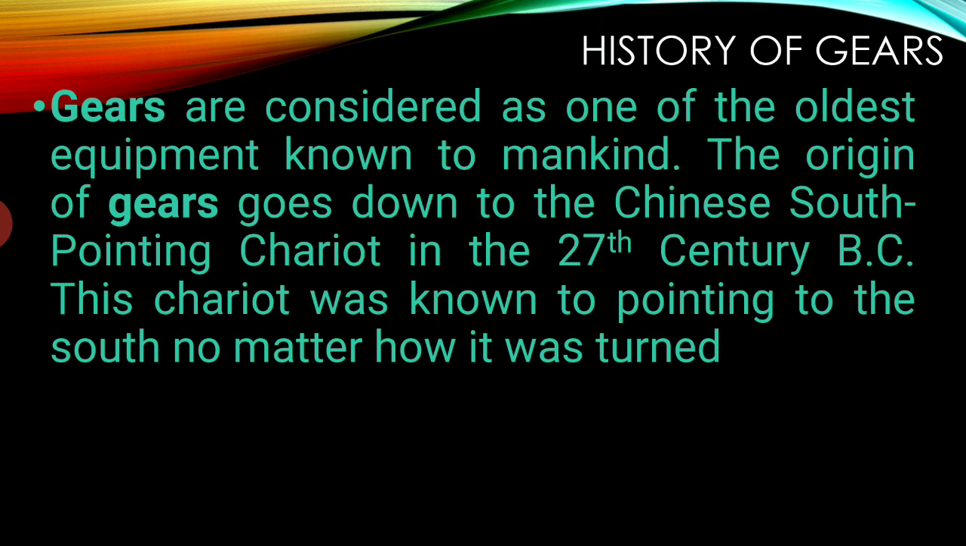Going to the next topic, history of gears. The earliest gear recorded in history is from the 27th century BC, that is 2700 BC, in China, where it was used in a chariot. The chariot is known to point to the south, no matter how it is turned. That is the use of the gear. Then the invention of the milling machine led to the industrial revolution of present-day gear technology.